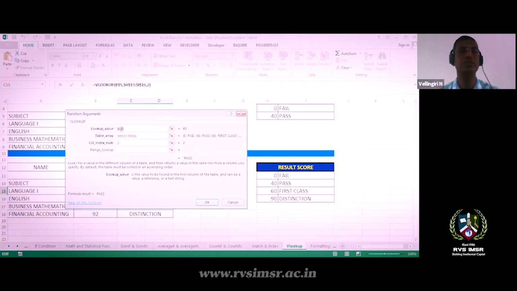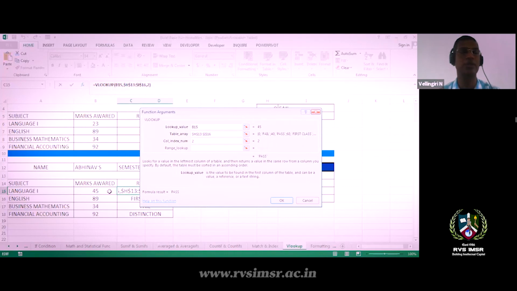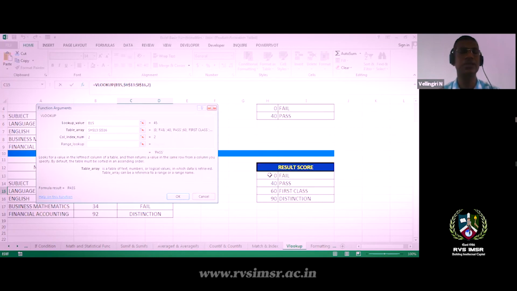In VLOOKUP, I'm passing the value 45 here, B15, as my lookup value. And the range of data given is H13 to S16.